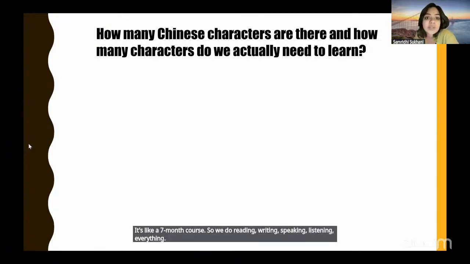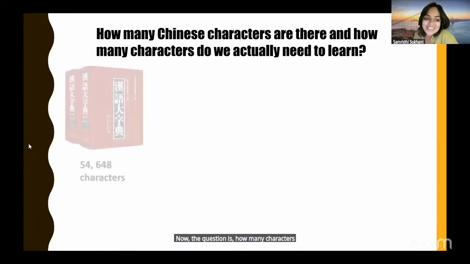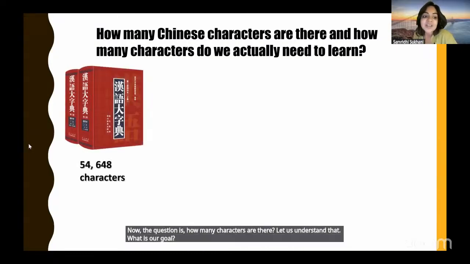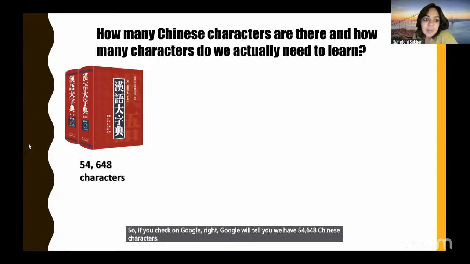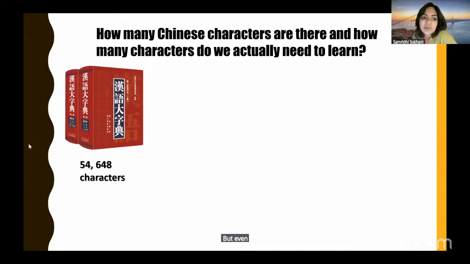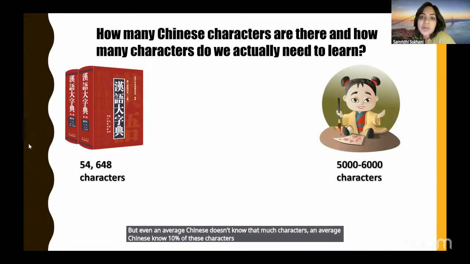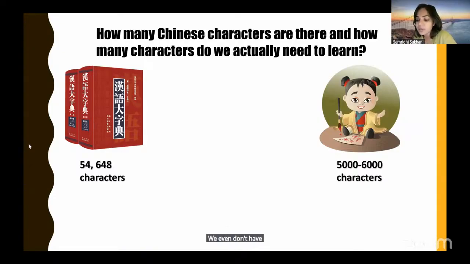Now, the question is how many characters are there? Let us understand that. What is our goal? If you check on Google, Google will tell you we have 54,648 Chinese characters. But even an average Chinese person doesn't know that many characters. An average Chinese person knows about 10% of these characters, which is about 5 to 6,000 characters. We don't even have to learn that much.